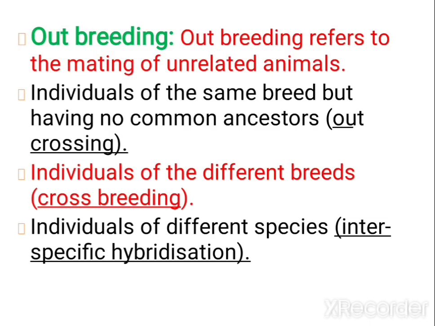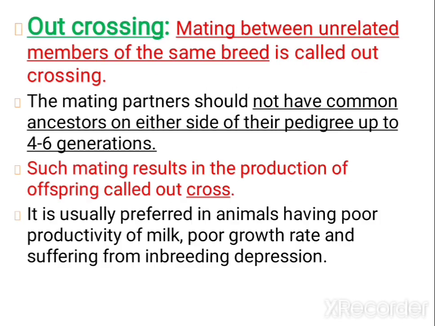It refers to mating of unrelated animals. Here three types of outbreeding methods are there. One is outcrossing, next is crossbreeding, then interspecific hybridization. In outcrossing, the individuals of the same breed but not having common ancestors are chosen. In the second one, individuals of different breeds. And the third one, individuals of different species. So accordingly, outbreeding can be done. First let us study regarding outcrossing.